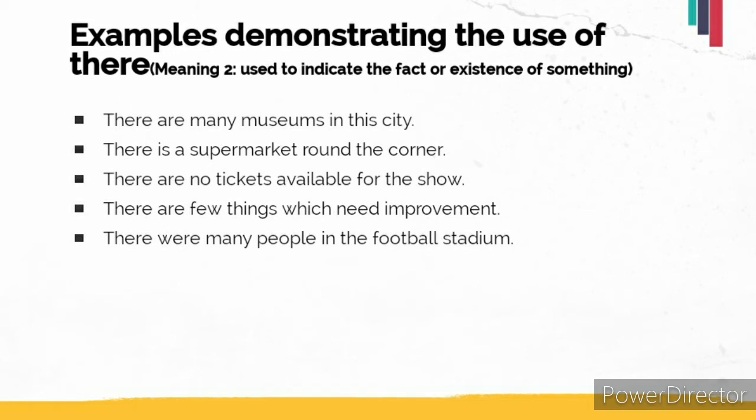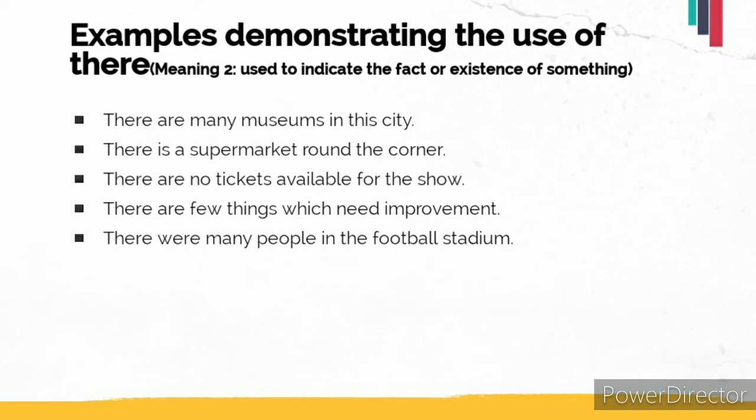Let's move to the next example. There were many people in the football stadium. Now there is used to indicate the existence of people in the football stadium. So when there is used to indicate the fact or existence of something, it is generally used in the starting of the sentence. Let's move to the next slide.